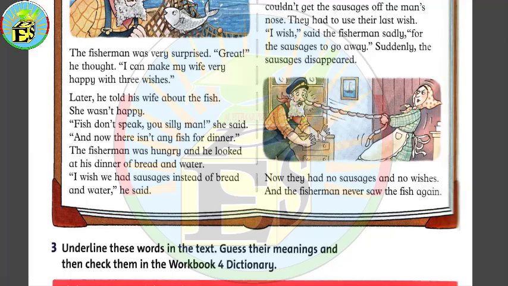The first word that we have, you can find the meaning of fisherman in your workbooks, page 133. And the meaning of fisherman, well, this word is a noun and it means a man who works catching fish in the sea. So this story is talking about this fisherman. And this man is working in the sea and his work is to catch fish.